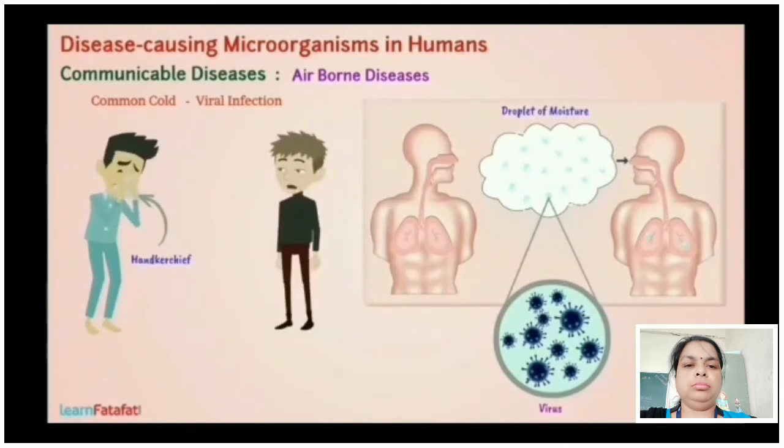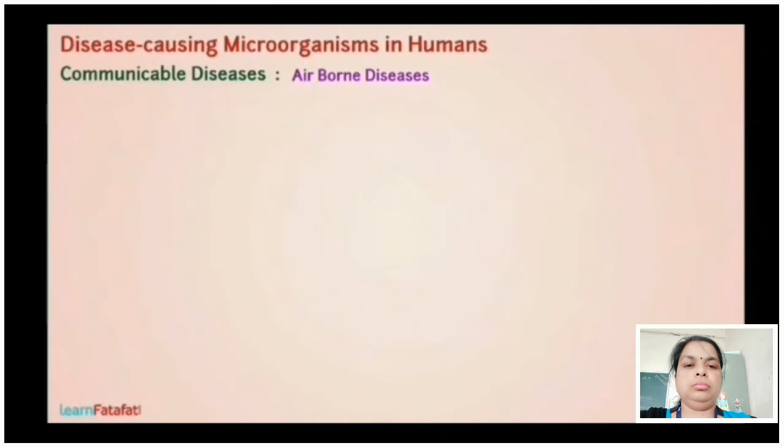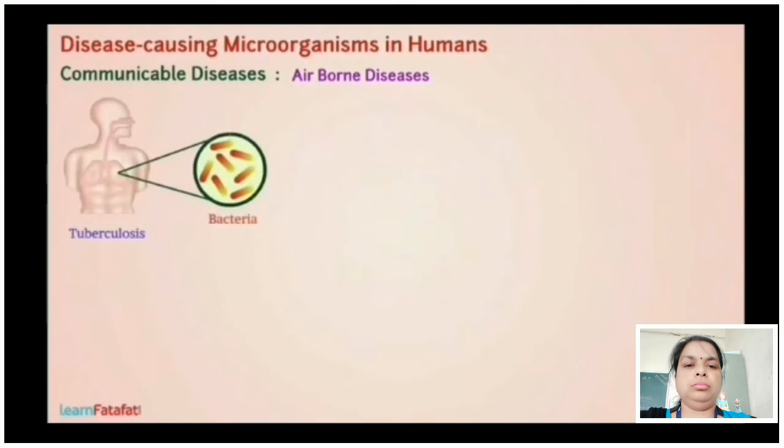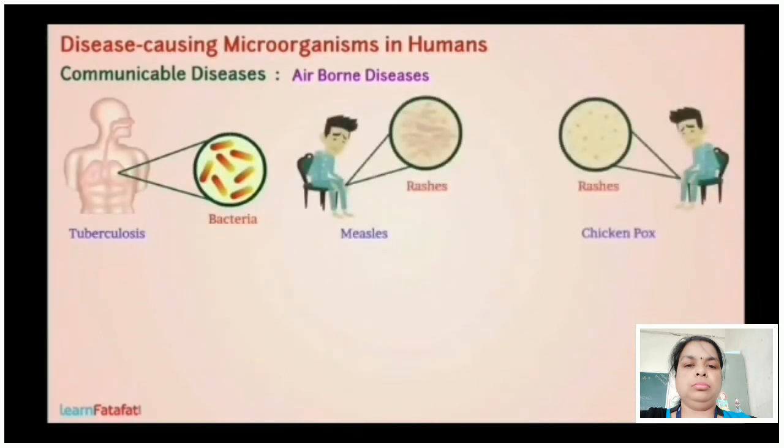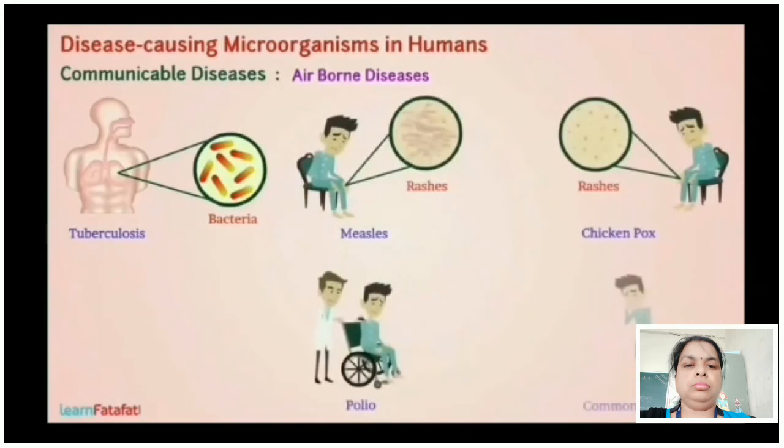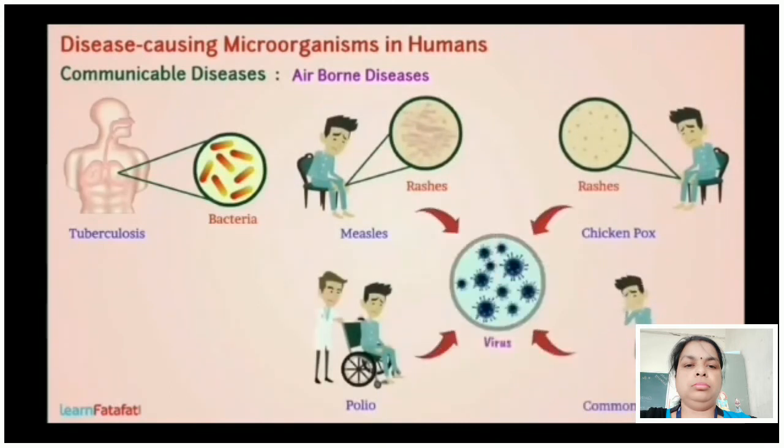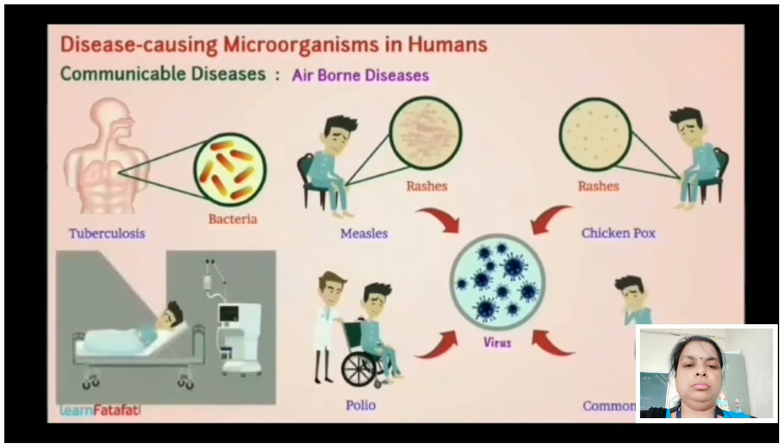Some other airborne diseases are tuberculosis, which is caused by bacteria, and measles, chickenpox, polio and common cold, which are caused by viruses. Spreading of airborne diseases can be prevented by keeping the patient in complete isolation and by keeping the things of the patient away. Vaccination at a suitable age is also helpful.